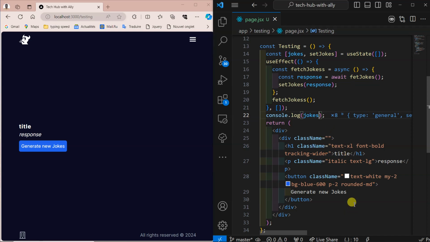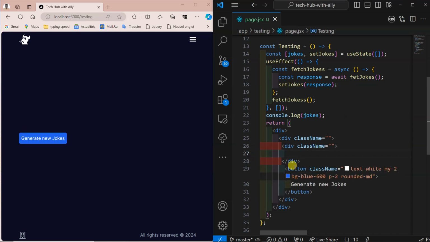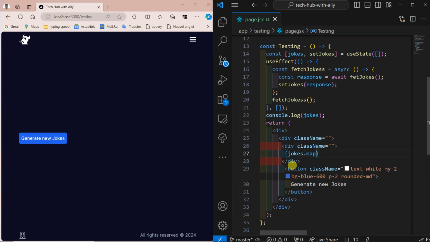Okay, let's map it. First of all, here we are going to do like this, one up to here. I'm going to pass them in my div, and then inside this div I can say my mapping function here. I can say jokes dot map.